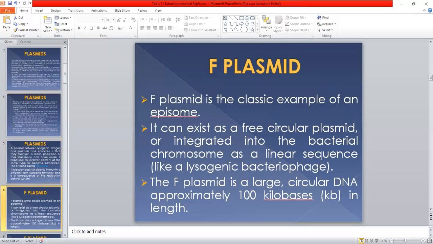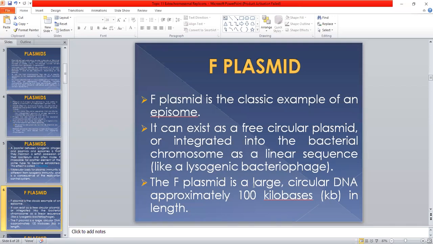One of the first plasmids to be discovered was the F plasmid. This F plasmid is a classic example of an episome. It can be found as a free circular plasmid in the bacterial cell, and it can also be integrated into the bacterial genome. When it is integrated, it has a process similar to the lysogenic bacteriophage cycle.